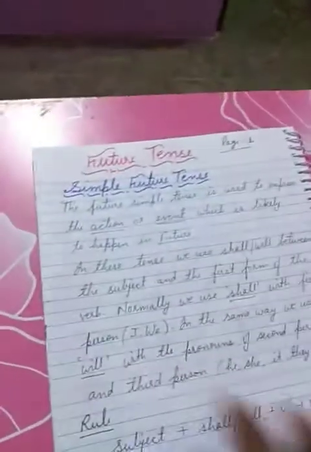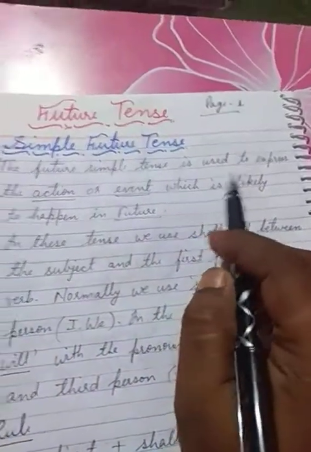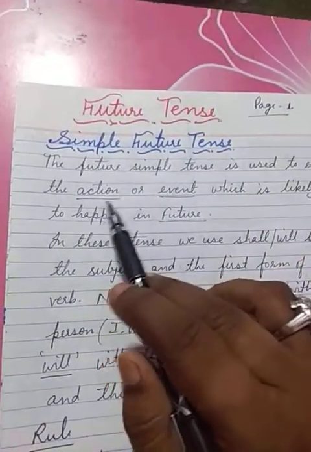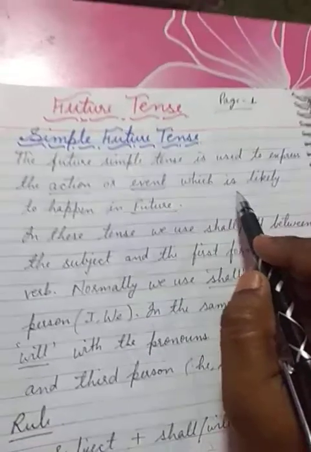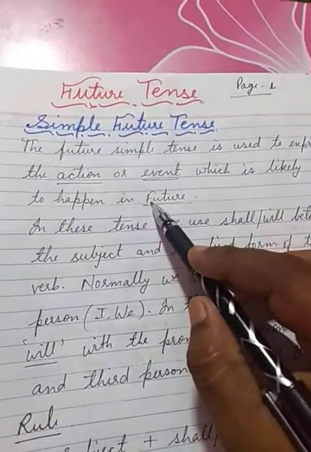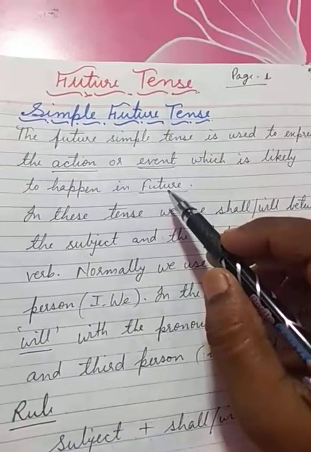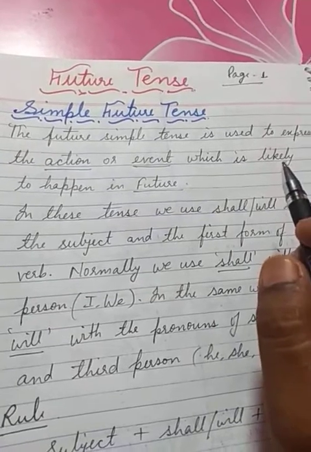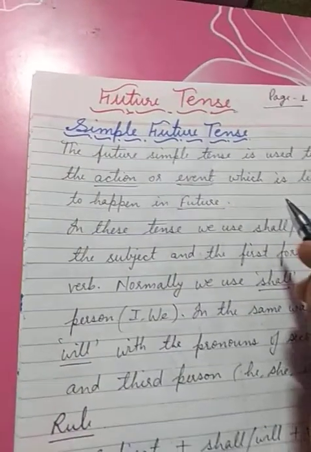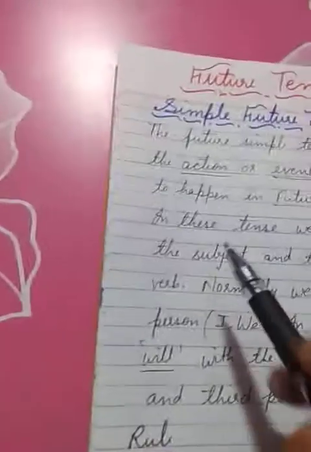So first of all, what is this? Simply say that the future simple tense is used to express the action or event which is likely to happen in future, or in other words you will say that to express an action in the future, and maybe we will use tomorrow or next.